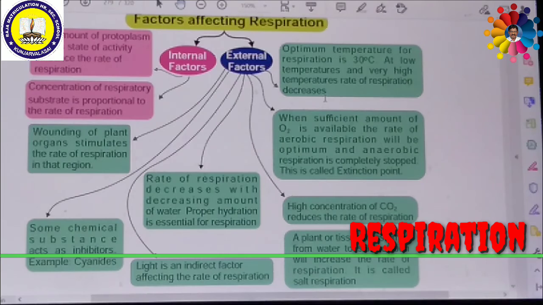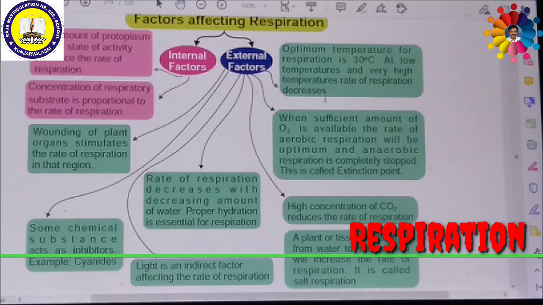There is no direct role of light in respiration. Then the rate of respiration decreases with a decreasing amount of water. So water also plays an important role. If it increases, the respiration rate also increases. So proper hydration is essential for the respiration process.